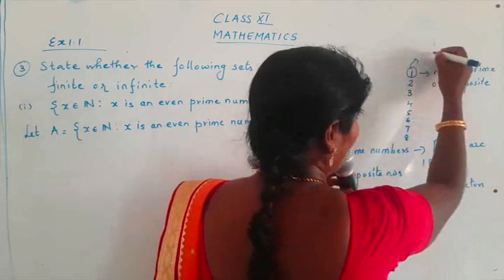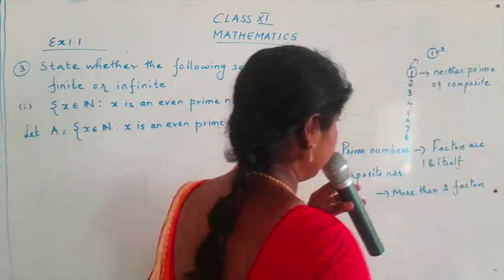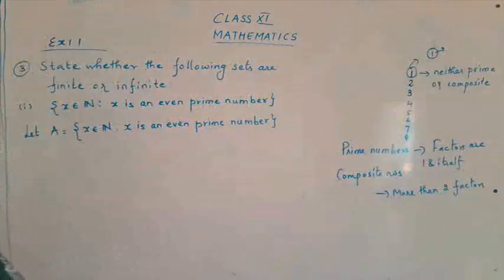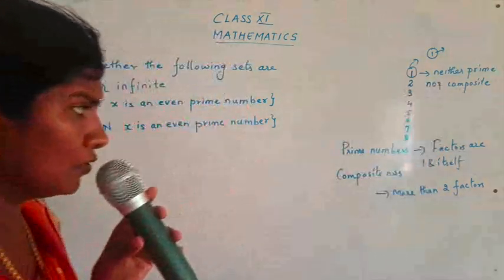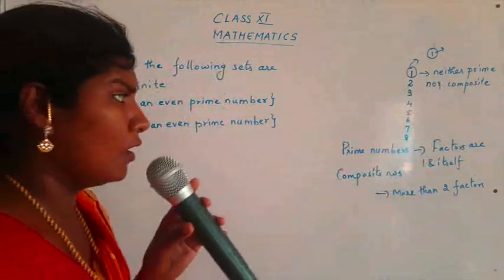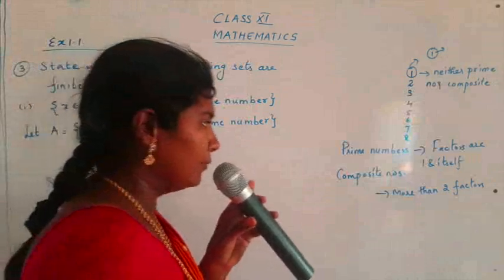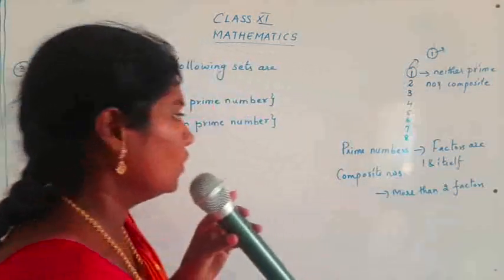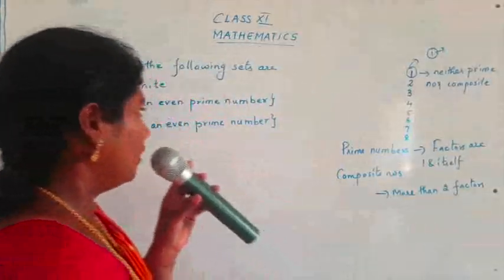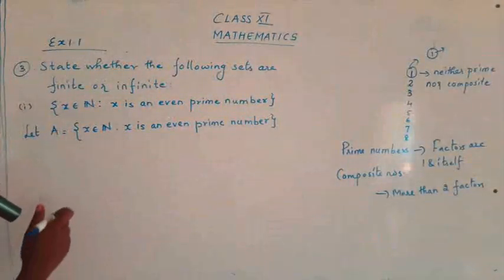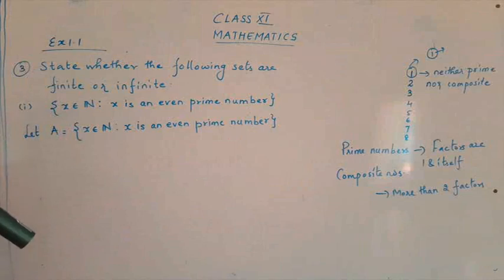But for 1, there is only one factor, that is 1 itself. So 1 is a number which is neither prime nor composite. Prime numbers are those numbers whose factors are 1 and itself, and composite numbers are those numbers which have more than 2 factors. Okay, so now here the statement is x belonging to N such that x is an